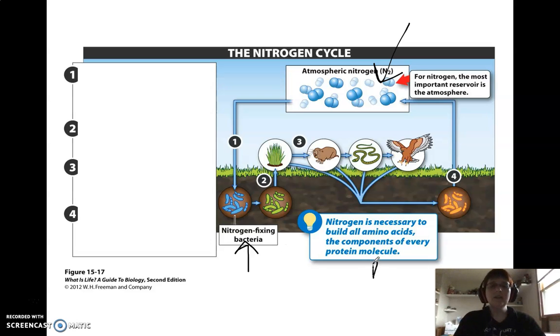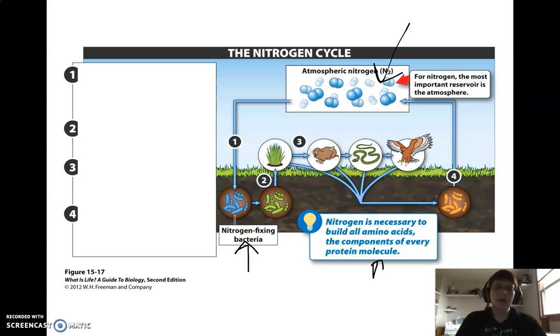So why do plants and animals need this? Well, as you can see here, nitrogen we need to make amino acids, to make our proteins. So we need this in order to be able to build our body molecules. So we're going to have these bacteria pulling nitrogen out of the atmosphere for us. Then, number 2, we're going to have plants pull out the nitrogen from the soil. So bacteria are going to pull it from the reservoir, and then plants are going to take it up from the soil, the converted nitrogen.